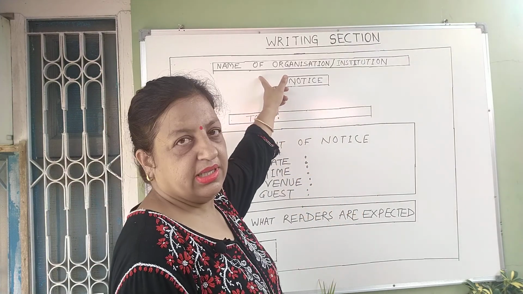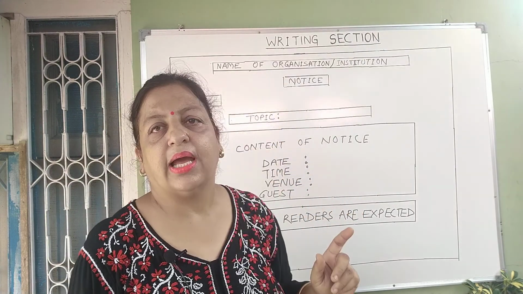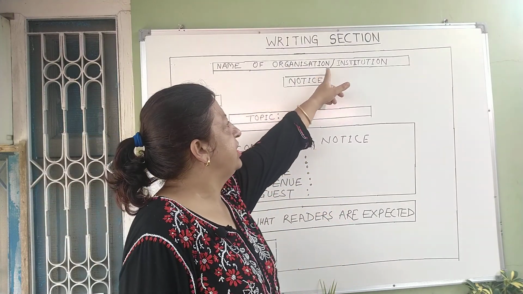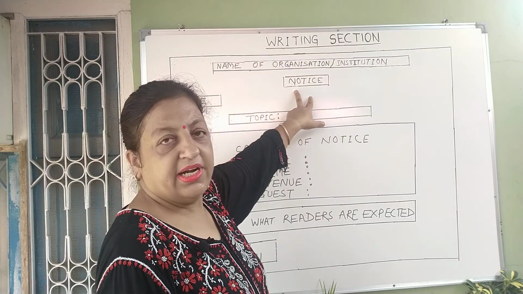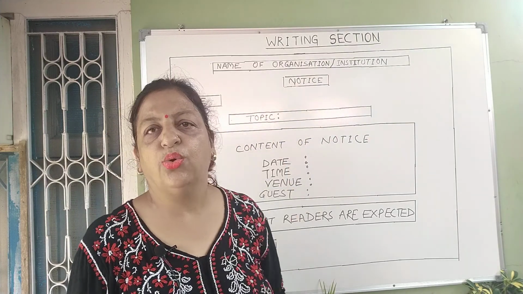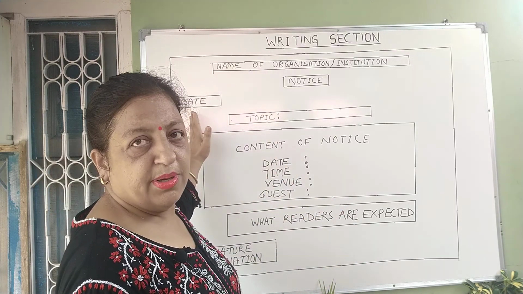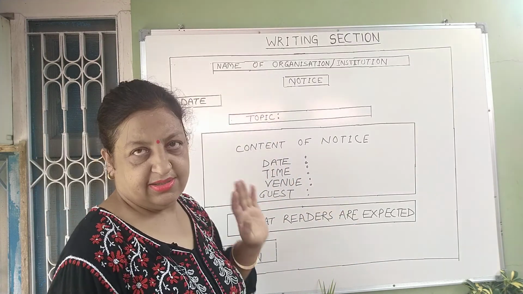Then in the center of it, you have to write NOTICE in capital letters. Then, at the margin of the page, you have to write the date.